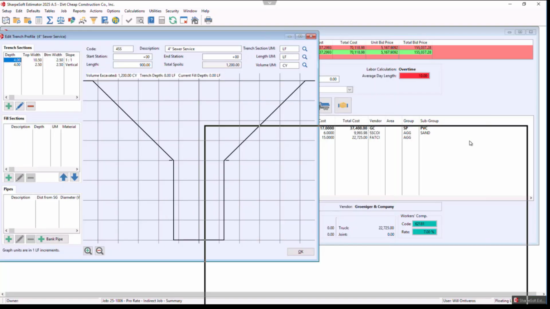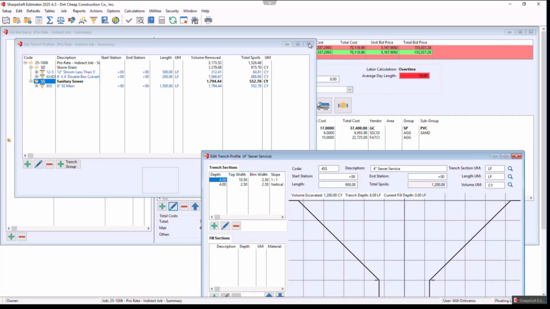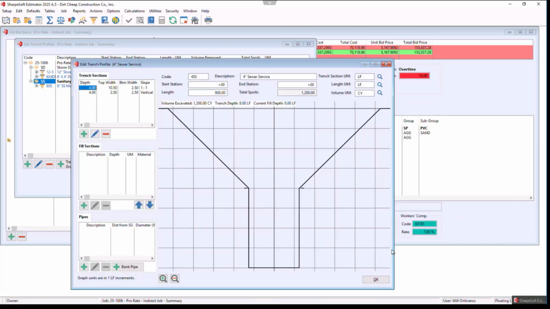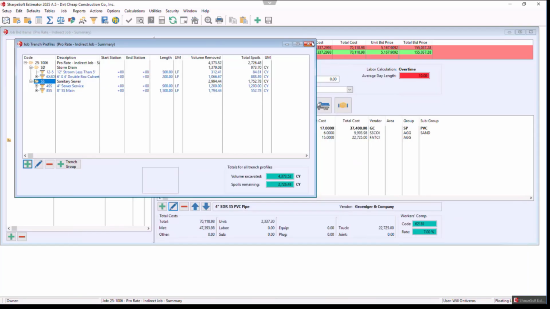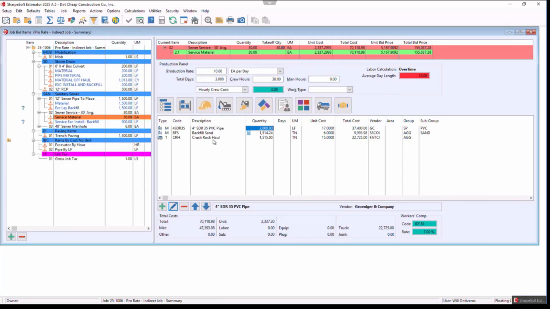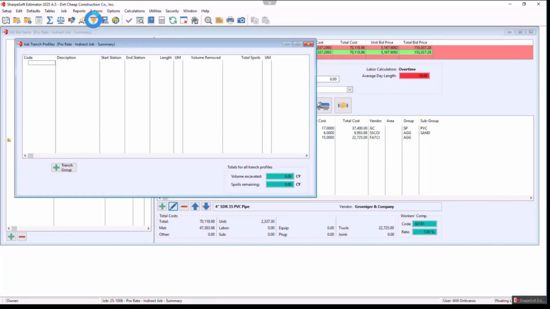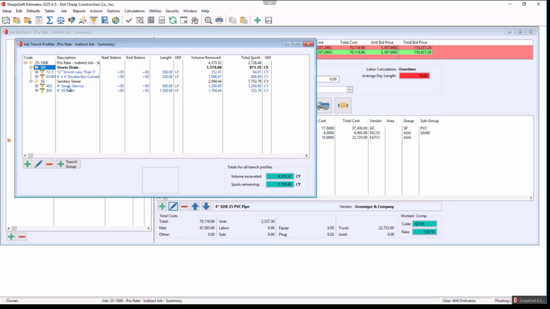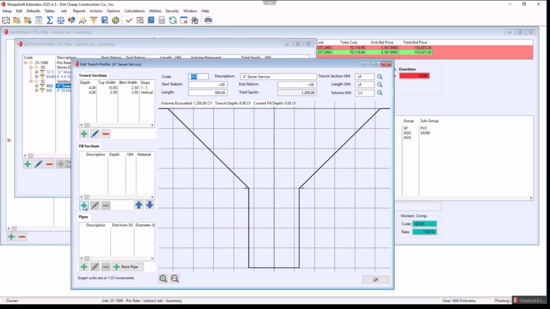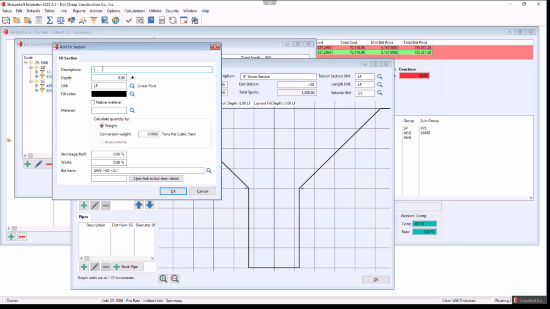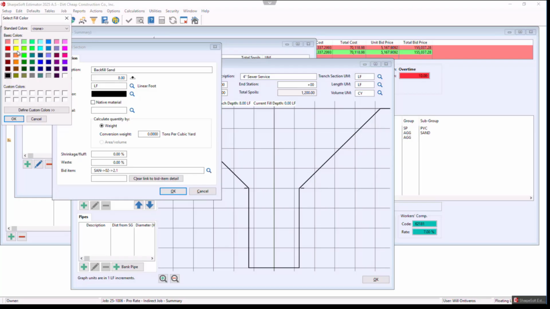What's the materials that I have inside the item already? So let me go here. Okay. I just want to see, I got backfill sand and crushed rock. So I'm going to go back to here, and I'm going to go back to that 4-inch sewer service. And now I want the fill. So I'll just call this backfill sand. I'll change the color. I'll go with yellow, hit OK.